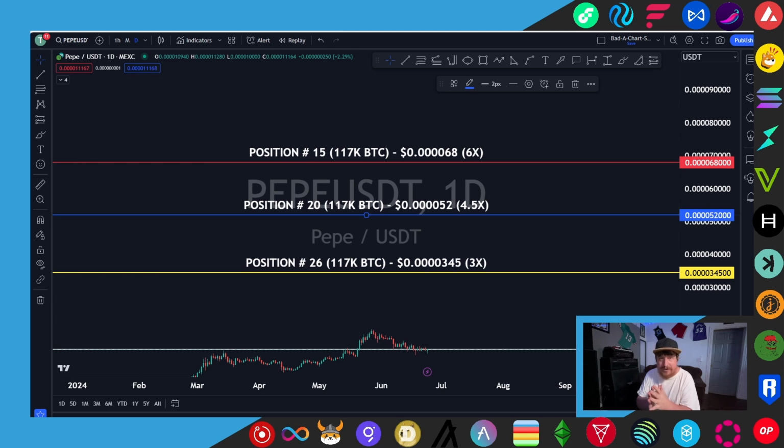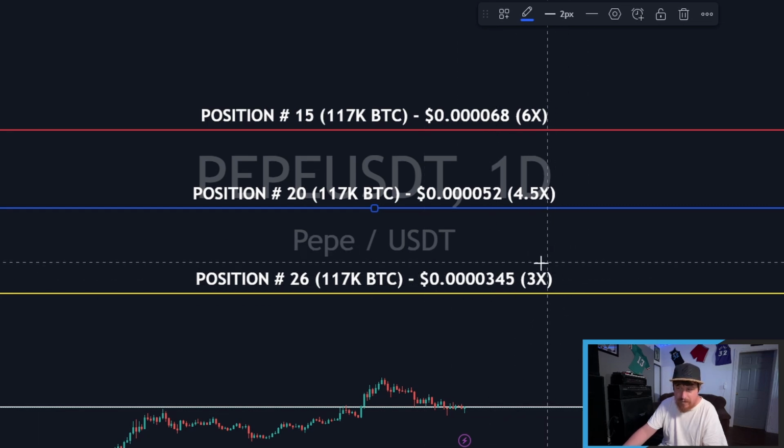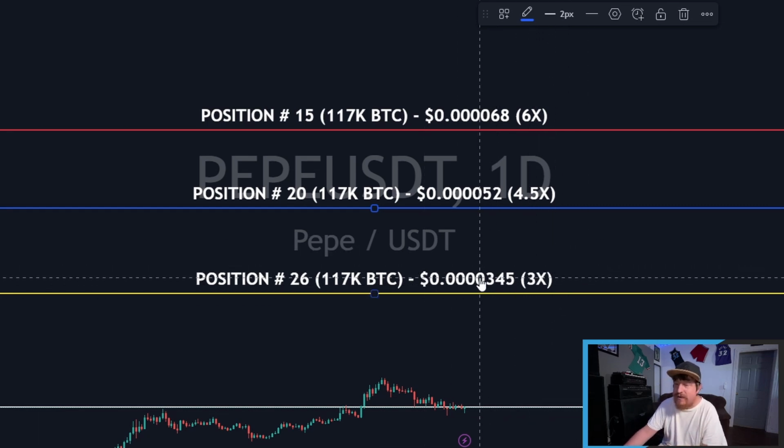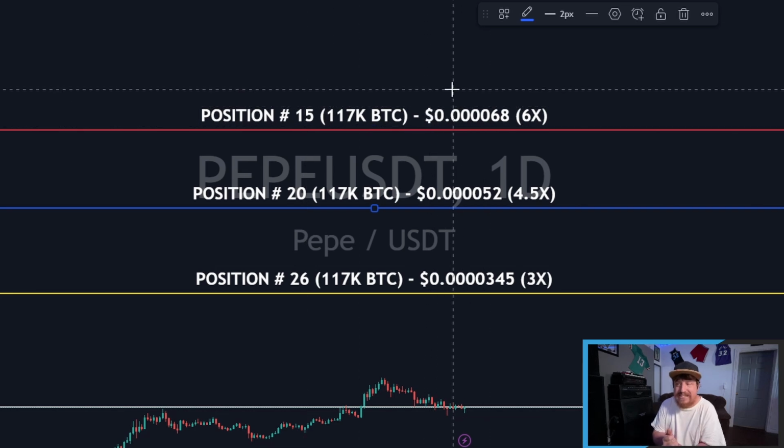So to make it a little simpler to see what these prices represent, we're over here on the TradingView chart for Pepe. This is the MEXC exchange chart, and what I have here is 3 horizontal lines, each representing those prices we just discussed and positions. We have yellow, blue, and red. If we zoom in here, we have position number 26, which was the 0.40345. From where we're at now, that would be about a 3x. And then you have the blue one here, which is position number 20, 4 zeros and 5.2. That'd be about a 4.5x. And then we have position number 15, of course, which was 4 zeros and 6.8, which from where we're at now would be about a 6x.